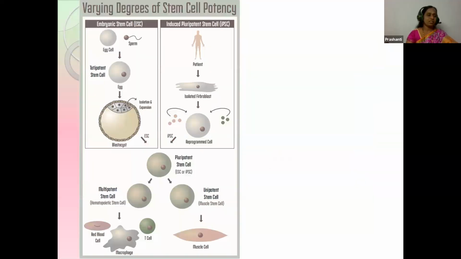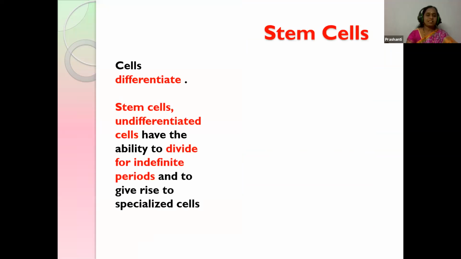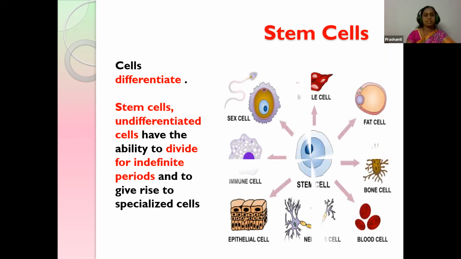Next, we go to the stem cells. Our body has different types of cells. The cells differentiate and perform different functions. But stem cells are not differentiated, and still one stem cell can form the different kinds of organs in the body. So these are undifferentiated cells, but they give rise to specialized cells.